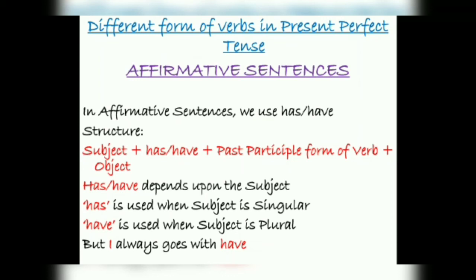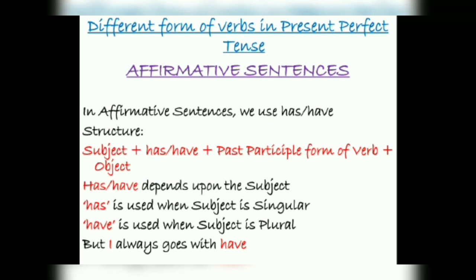उधर हमने क्या यूज किया था, base form of the verb, but here we will use the past participle form of the verb, that is V3. आप लोगों को V3 पता होगा, तो V3 past participle form को we called as V3 also. Okay, so here comes the question where we have to use has and have. Has is used when our subject is singular and have is used when our subject is plural.